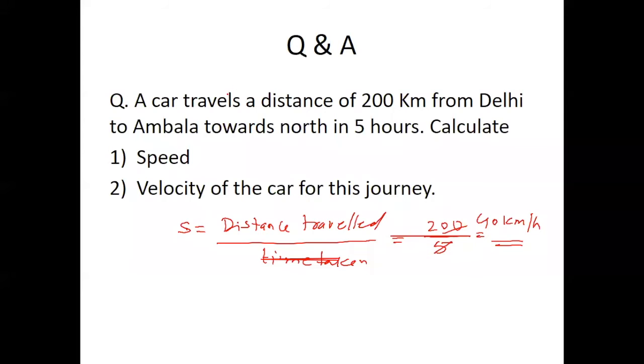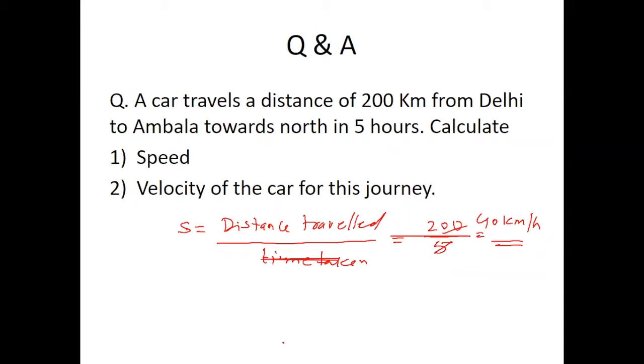I'll share the screen. The question is, a car travels a distance of 200 kilometers from Delhi to Ambala towards north in 5 hours. Calculate speed. So we have to calculate the speed, and speed is distance traveled by time taken, and distance is 200 kilometers divided by 5, so 40 kilometer per hour.